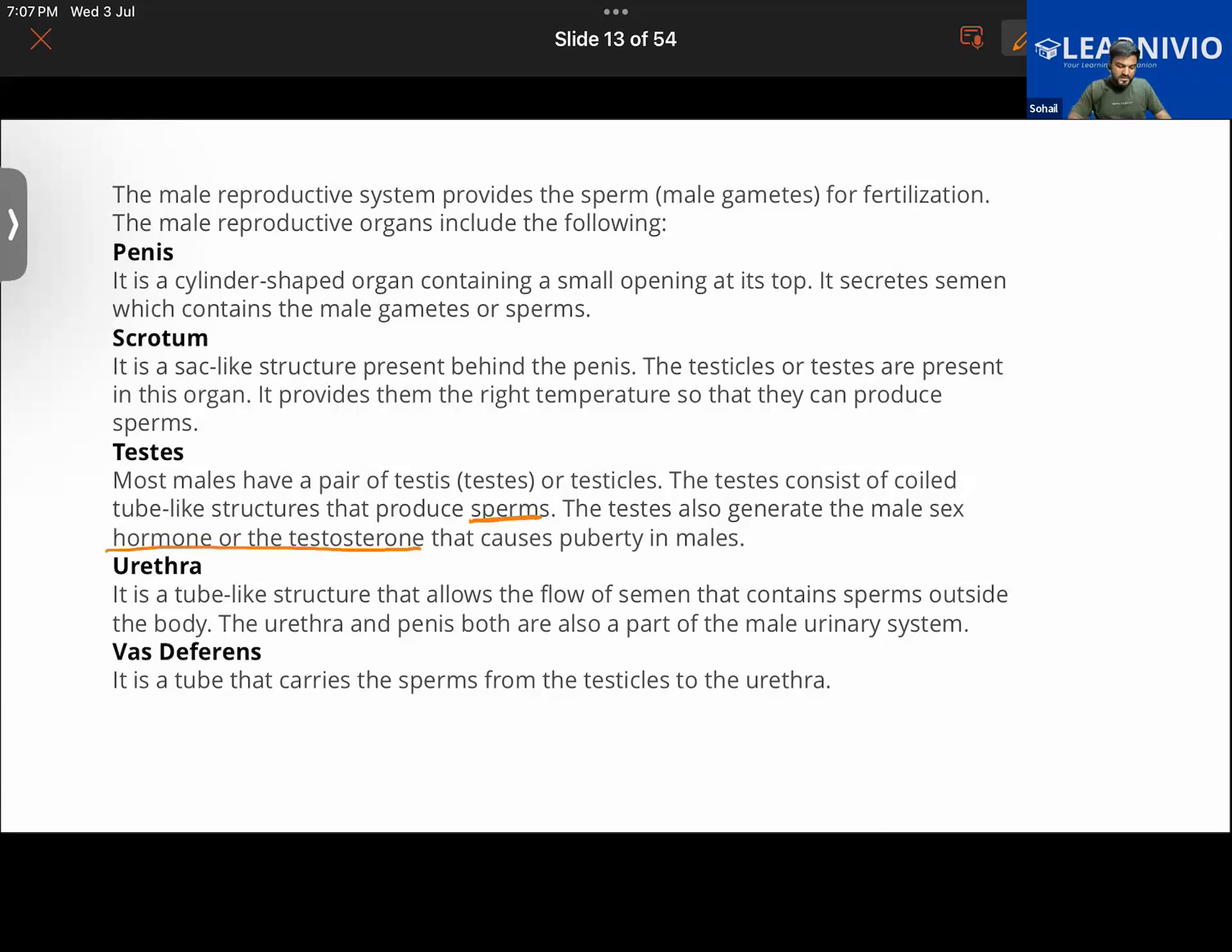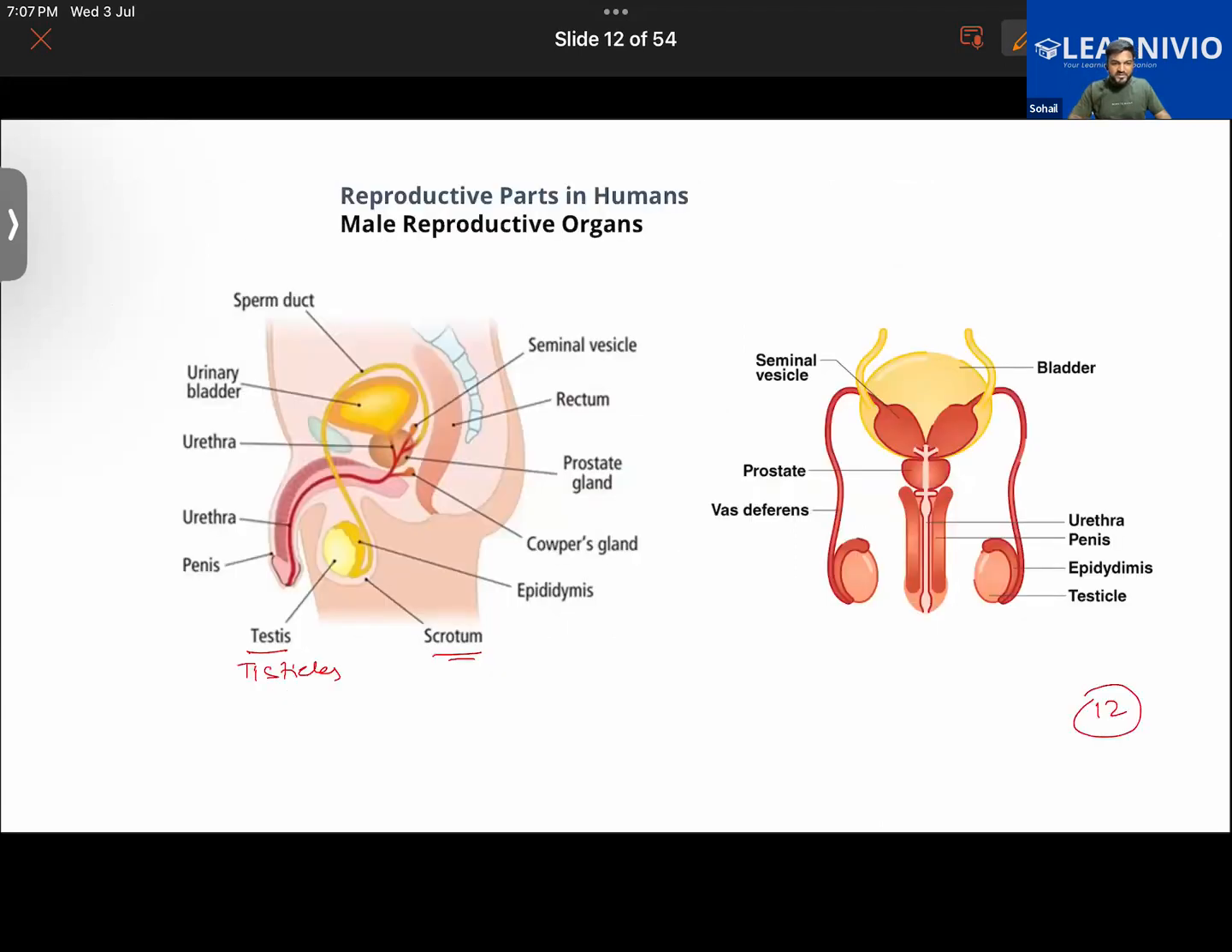Then you have another important structure called the vas deferens. Look over here, this one. The vas deferens is another tube-like structure that connects the testis to the penis, basically. So the function of the vas deferens is to carry the sperm cells. It's a tube that carries the sperms from the testicles to the urethra.